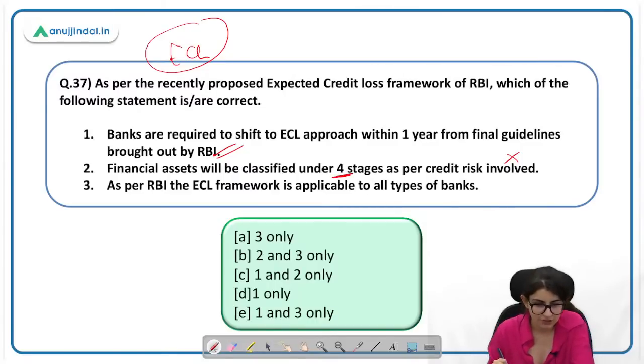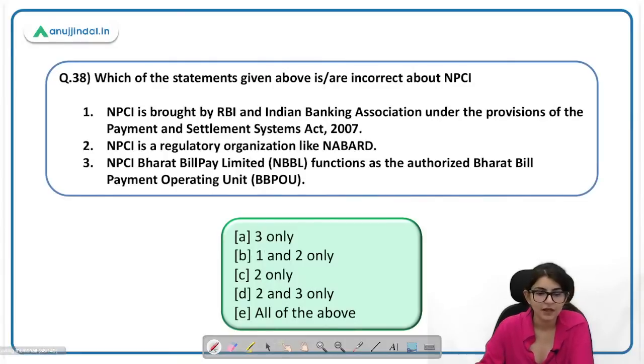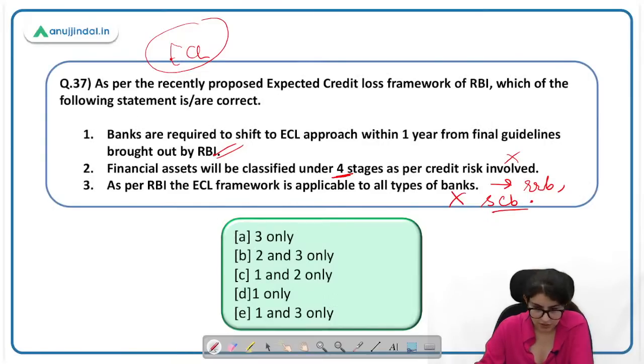Under how many stages? As per RBI, the ECL framework is applicable to all types of banks. This is also incorrect. It is not applicable to regional rural banks, RRBs. It is not applicable to SCBs also. All banks, all cooperative banks. Okay. Please let me know how many stages as per the credit risk involved. Financial assets कितनी stages में define करा गया है. So the second and the third statement here are incorrect. You have to find out the correct statement. D will be the correct answer here.